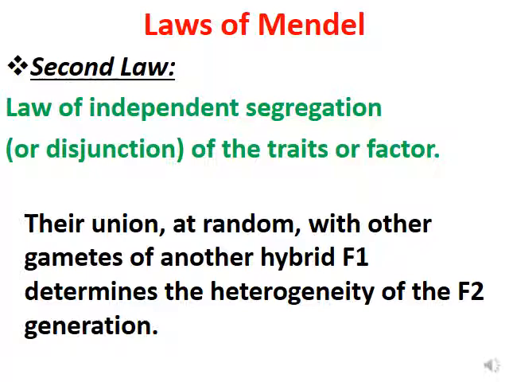Their union at random with other gametes of another hybrid F1 determines the heterogeneity of the F2 generation. For example, if we cross F1 with F1, we get the F2 generation, with different phenotypes and different genotypes as well.